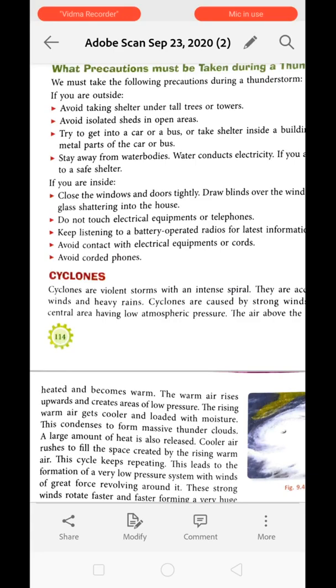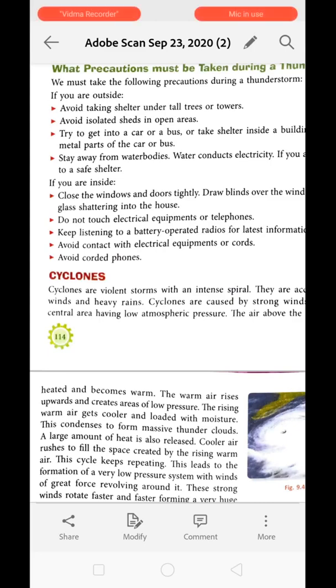Next is, do not touch electrical equipment or telephone. You are not supposed to use any electrical equipment, because electricity also attracts lightning. Next, keep listening to a battery operated radio for latest information. If the thunderstorm is very dangerous, you can take the help of radio to know the upcoming updates about it, so that you can follow the instructions to save yourself.